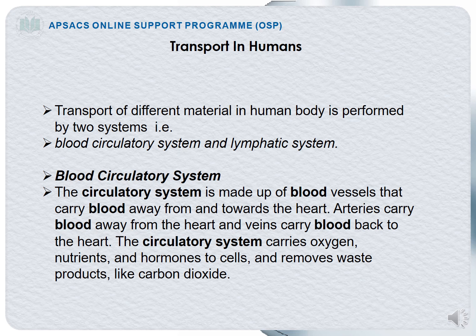The blood circulatory system is made up of blood vessels. Blood vessels are the veins, arteries and capillaries. Veins carry the deoxygenated blood, arteries carry the oxygenated blood, and capillaries help in the exchange of different kinds of gases, right? So all of these combine together and make the blood circulatory system. They help to transport the blood across the body. Arteries carry the oxygenated blood away from the heart. Veins carry the deoxygenated blood towards the heart, right? So when they all combine together, they make the blood circulatory system.